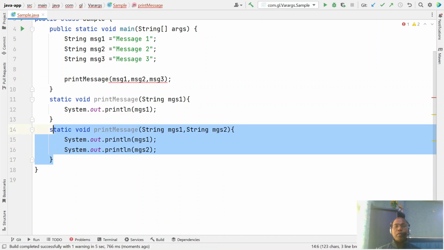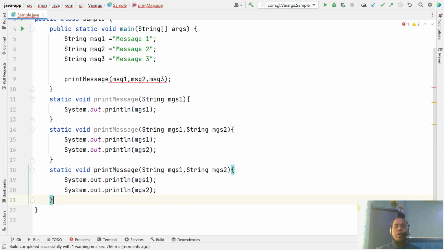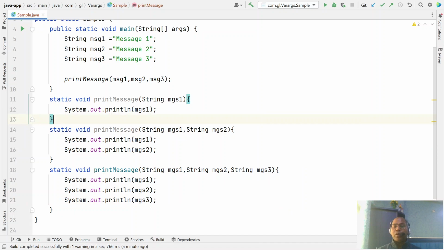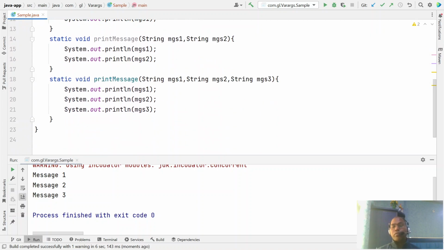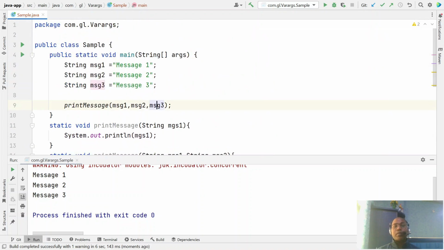So again we have to overload, pass message 3 and print message 3. I am trying to say that it is the same method, but accepting input parameters sometimes 1, sometimes 2, sometimes 3, and I don't know how many. Say someone is going to pass message 4.